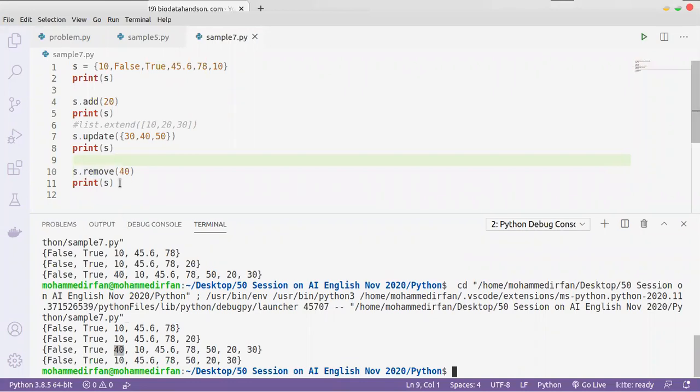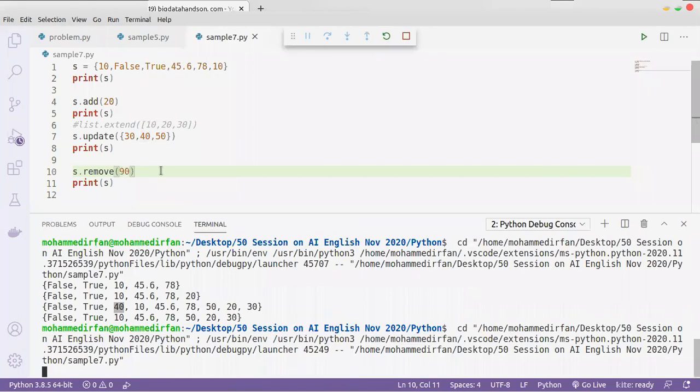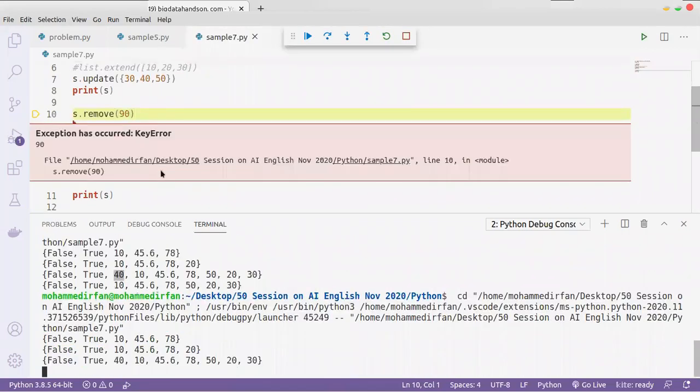What if the value doesn't exist in the set? It will throw an error. So let's say 90. 90 is not present in the set, so the remove function will throw an error, right?